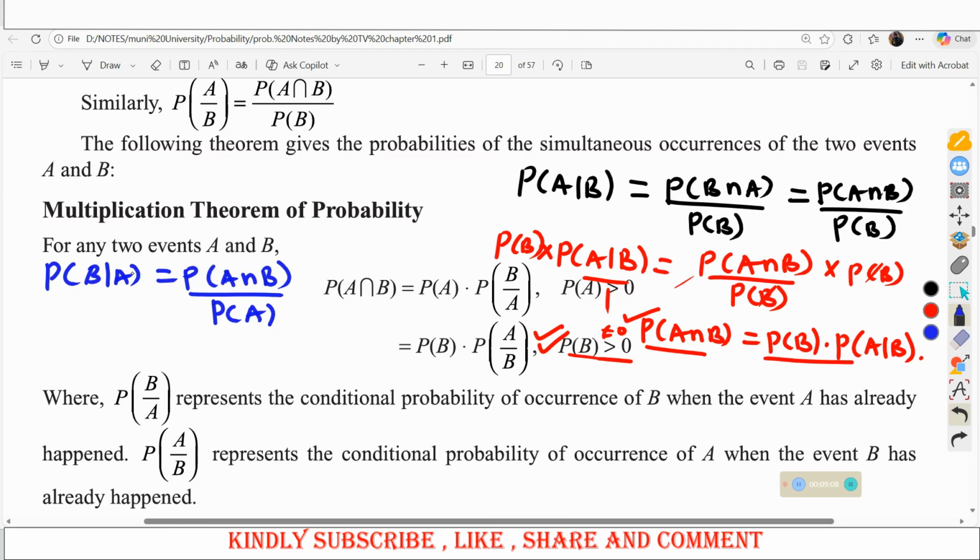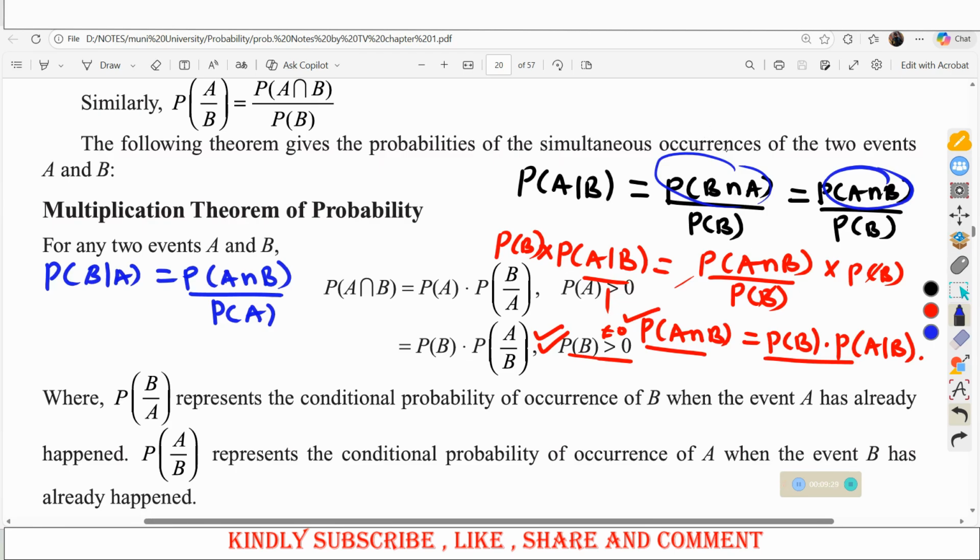Here you are beginning with A because A occurred first. Here you are beginning with B because B occurred first. A given B means B occurred first, then A occurred after B has already occurred. But as we have said, you can have this as same as this. These two things are the same.